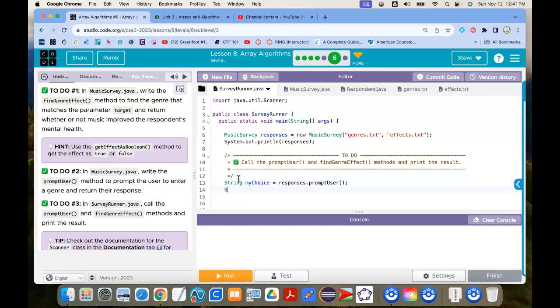And then I'm going to print out system.out.println. I want to print out the responses dot find general effect, and I want to pass it my choice.